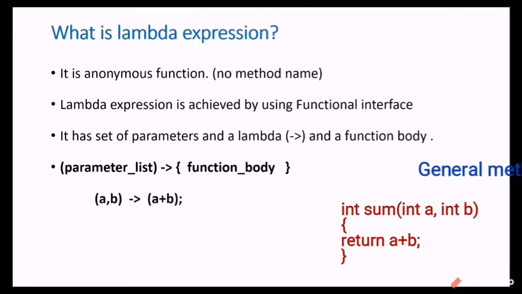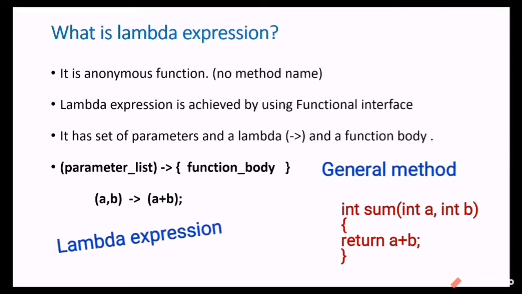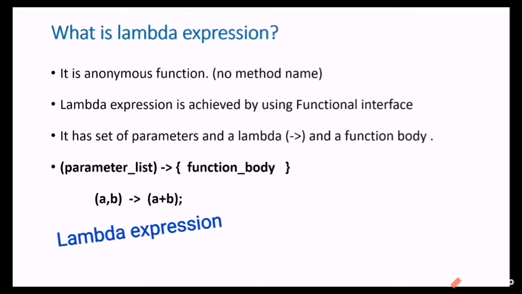For example, adding two numbers. Here a and b are parameters, and we are not mentioning any name for it. We are just passing a comma b as parameters, then one symbol called lambda, then adding them in the function body: a plus b. This will be helpful for reducing the code. It will reduce code and make the code simpler.